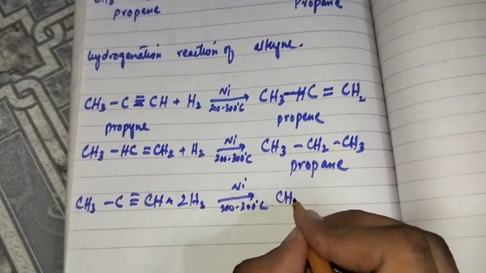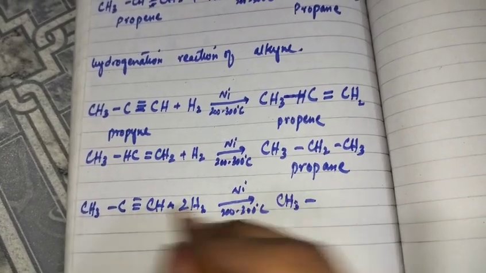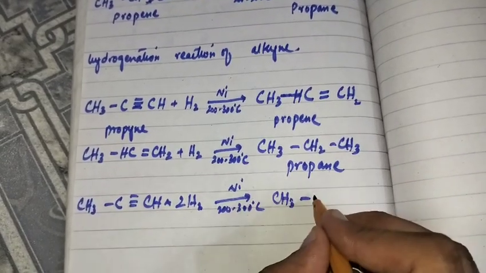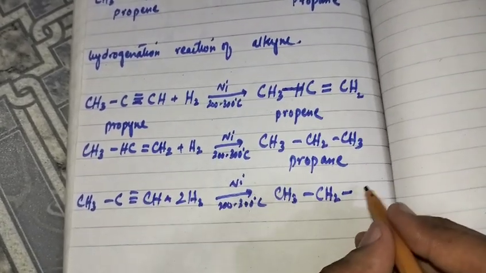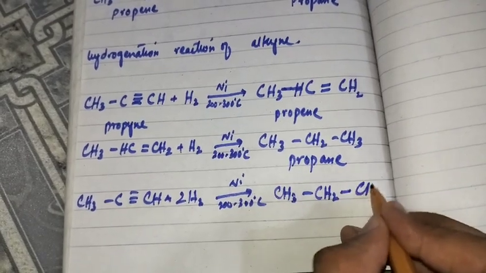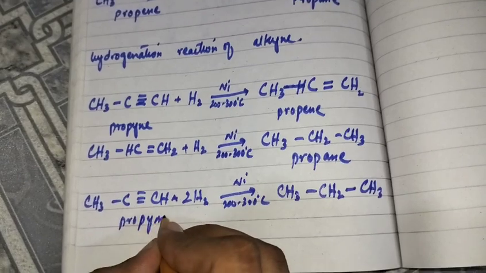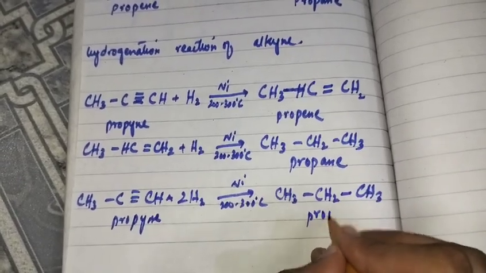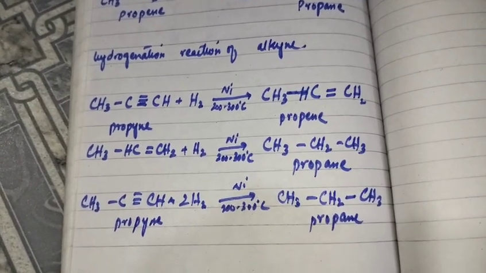Now it will be CH3, and 2 hydrogens come to this carbon, so it will be CH2. The triple bond will be converted to a single bond, and there is 1 hydrogen, when 2 more hydrogens come, it is CH3. So propyne will be converted directly into propane by reacting with 2 molecules of hydrogen.